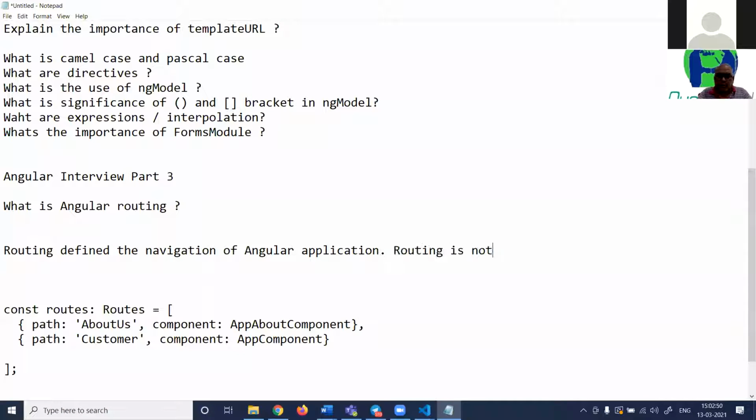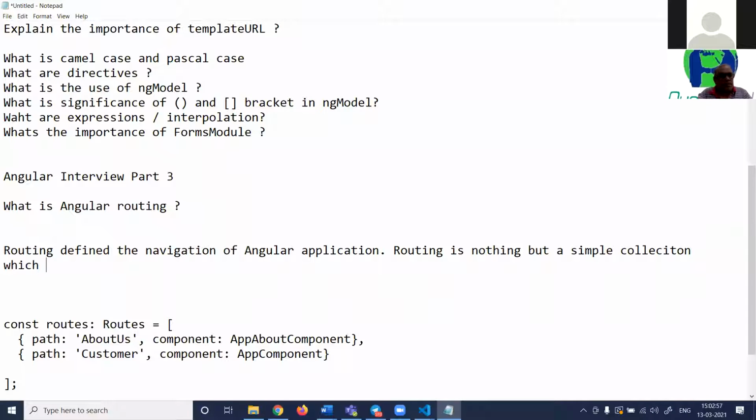Routing is nothing but a simple collection which has a path, and path means here the URL. Please understand. Path, and if that path is invoked, which component to call, right? So these were simple, to the point answers, right?